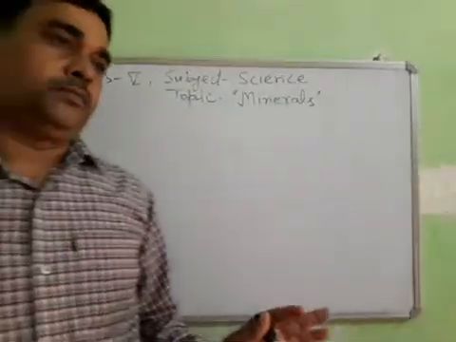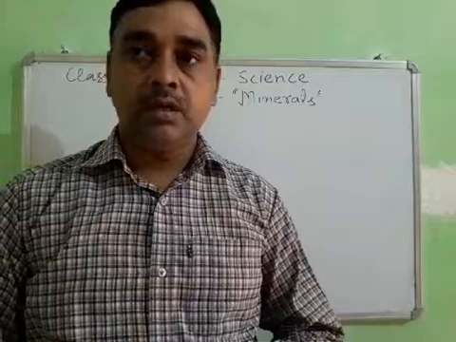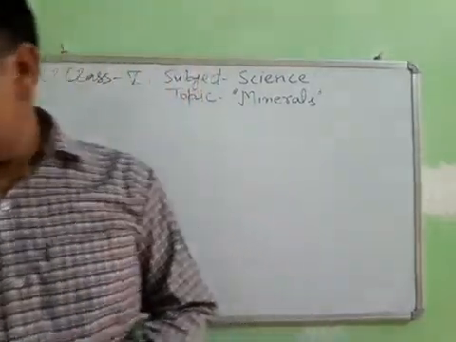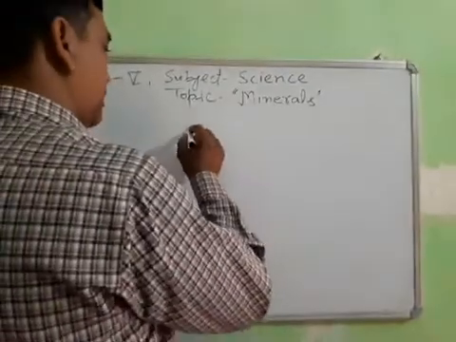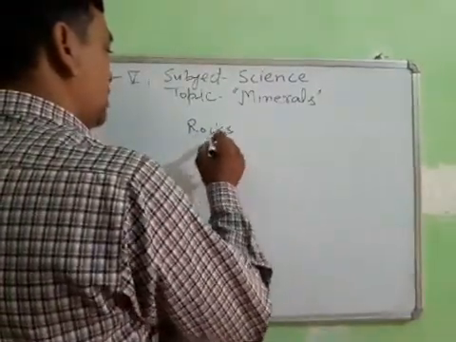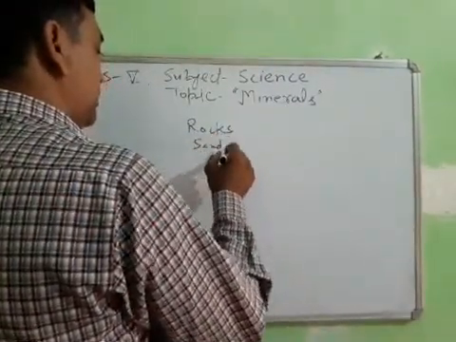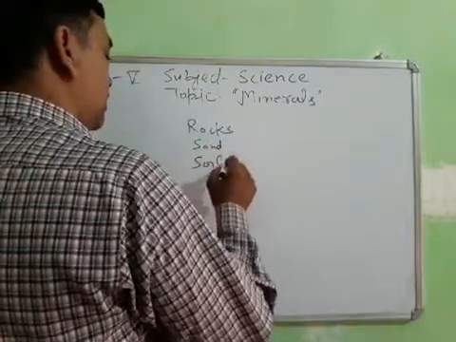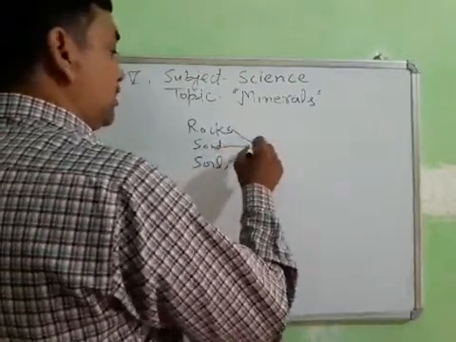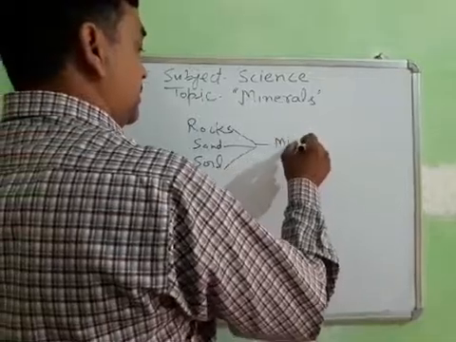Generally all the constructing materials, what are the constructing materials, students? Rock, sand and soil. All of these constructing materials are made of minerals.